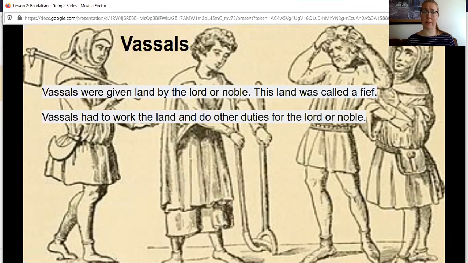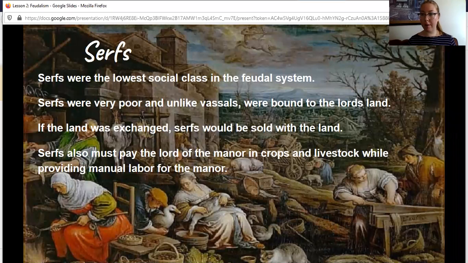And do you think a lord or a noble is going to spend their time taking care of horses and scooping up horse poop and brushing the horses and cleaning off the horses' hooves? No, they are much higher in social class. And so they are going to say, I'm not going to do that. My vassals, my serfs can do that for me. So serf, now we know, is the lowest class in the feudal system.